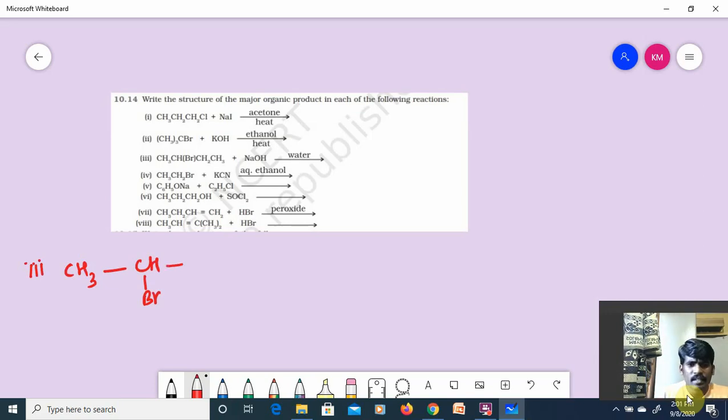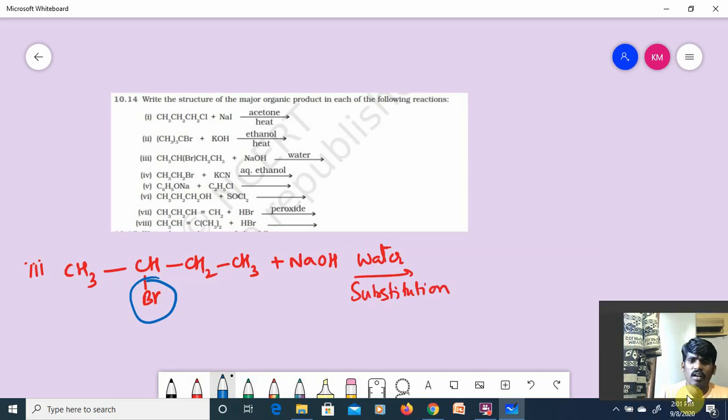CH3CH2CHBr, CH2CH3, plus NaOH with water. Means aqueous NaOH, sorry, or aqueous KOH can be used for substitution. What will happen? This Br will be replaced by which nucleophile? OH. So which substitution reaction is it? Nucleophilic substitution reaction. Why? Because Br is being replaced by OH.